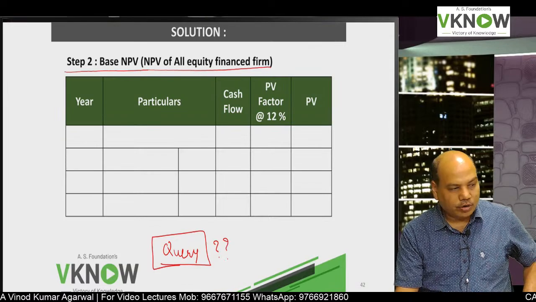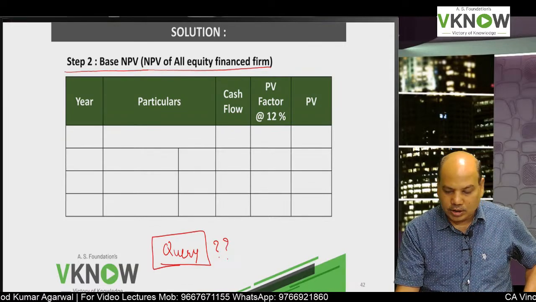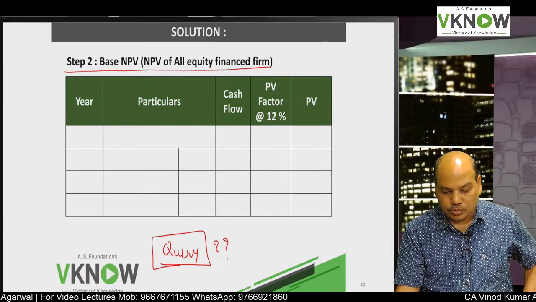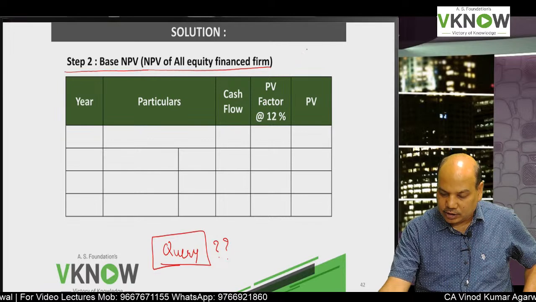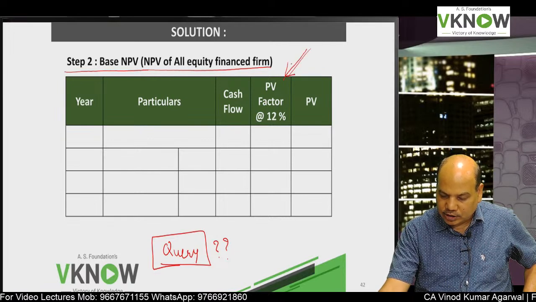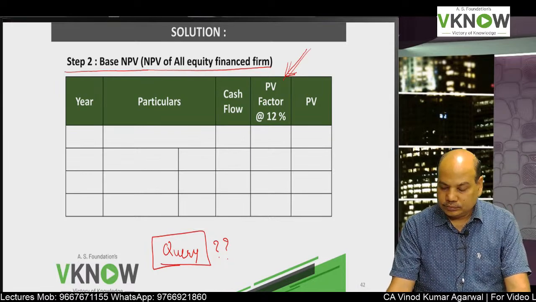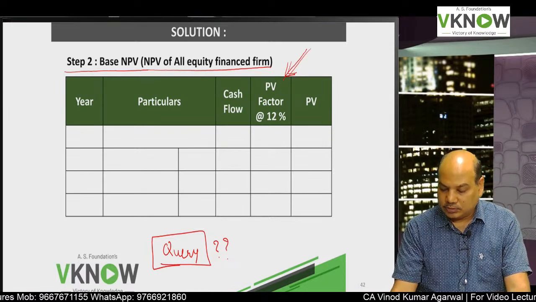If you don't have the format, draw it. Year, particular, cash flow, PV factor. 12% is given for equity. Otherwise, we'll have to find it out ourselves using unlevered beta.